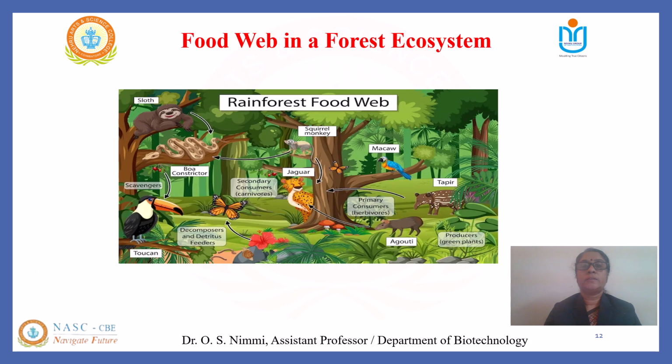Let us see the services that forest ecosystems provide to mankind. They provide a multitude of vital functions, including regulating climate, supporting biodiversity, and providing resources. Various goods are obtained from forests, such as timber for construction, furniture, and other uses, as well as non-timber products like fruits, nuts, fuel wood, and medicinal plants, which can be used in both traditional as well as modern medicine.